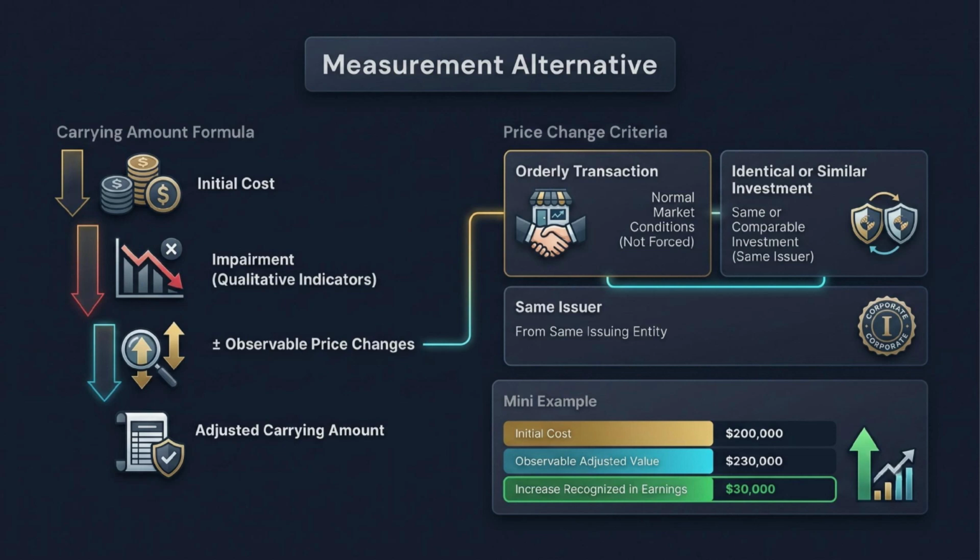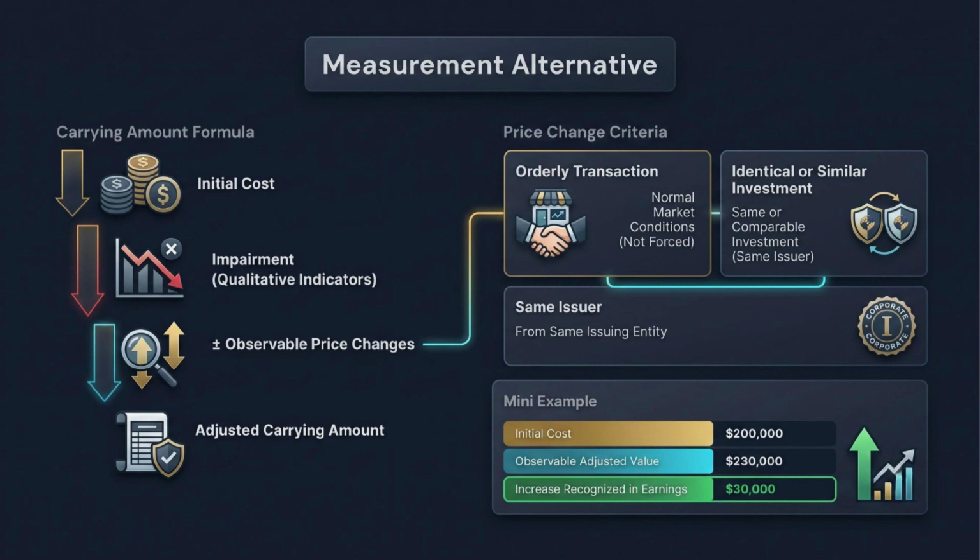Then add or subtract observable price changes from orderly transactions involving identical or similar investments of the same issuer. The result is the adjusted carrying amount. Observable price changes must come from orderly transactions, not forced liquidations. They must involve the same issuer and an identical or similar investment.